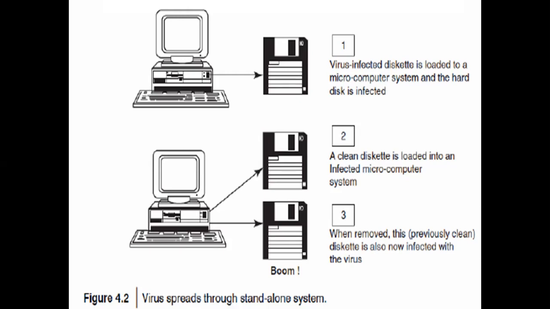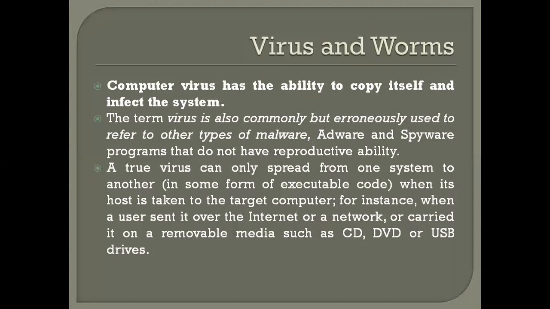So if we are not connecting to the internet, how is the virus going to affect your system? A computer virus has the ability to copy itself and infect the system. We already discussed how a general virus is transferred from one person to another person. In the same way, the computer virus has the ability to copy itself. It makes a copy by itself and infects the system.